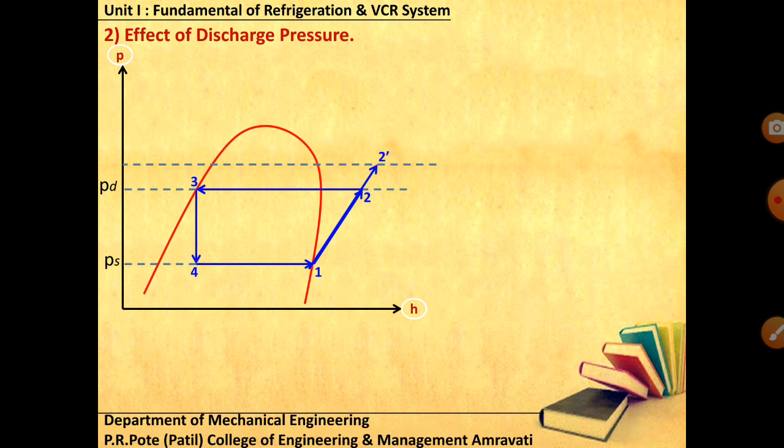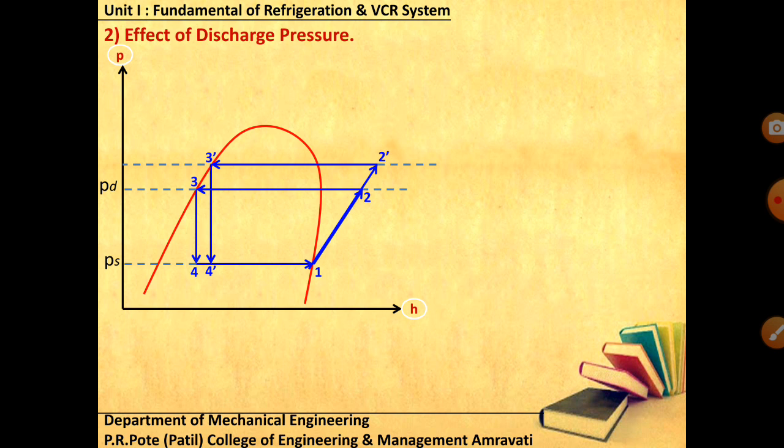Now you can see the refrigerating effect would again decrease, because from 2 dash I will go for condensation, and 3 dash would be the end of condensation, and after that when you go for expansion, you will get point number 4 dash. Earlier your refrigerating effect was 4 to 1, now it is 4 dash to 1. The refrigerating effect is reduced.